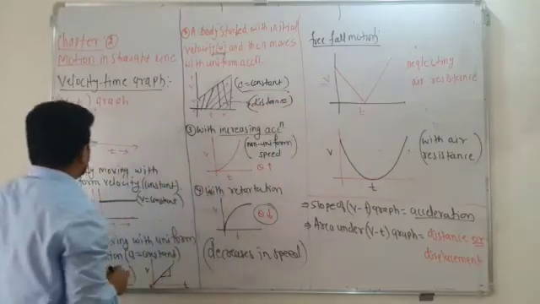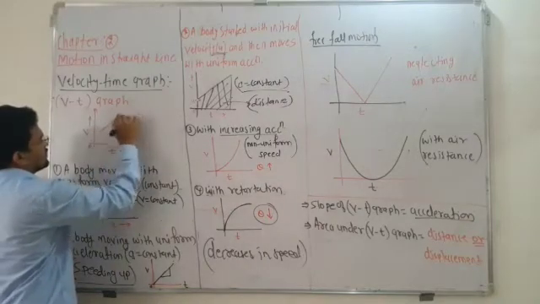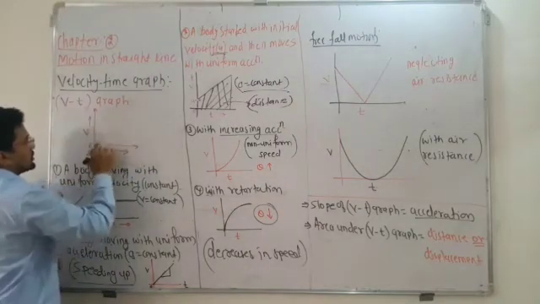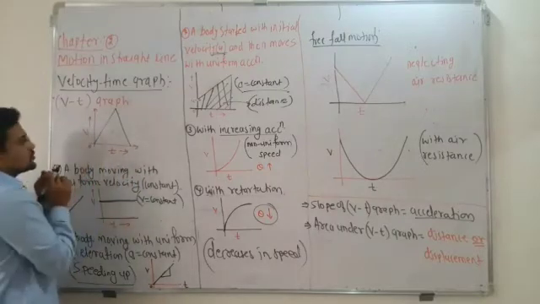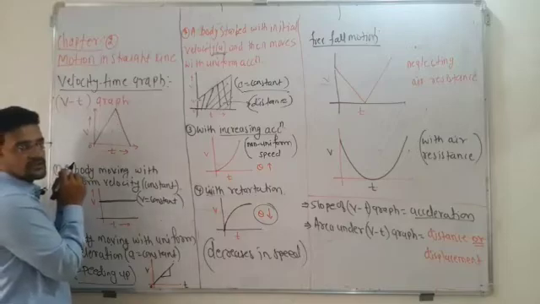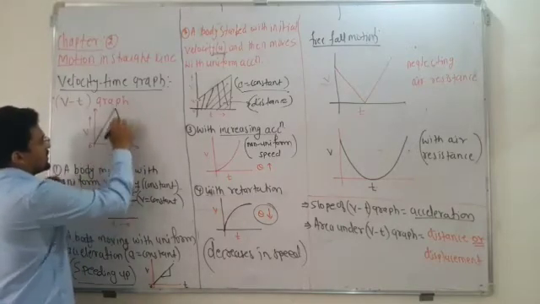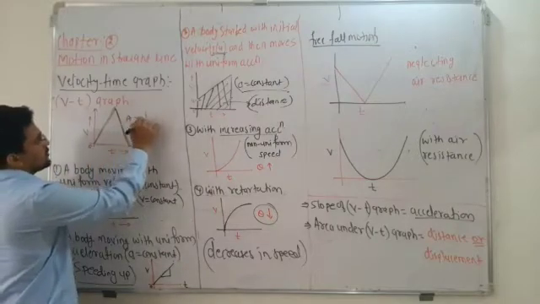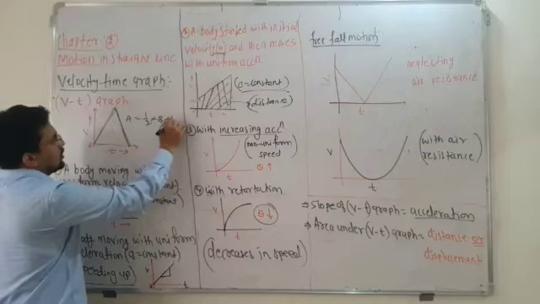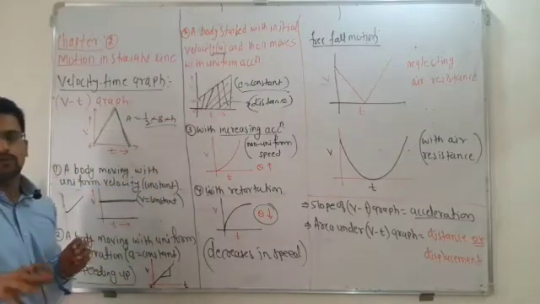Unlike in this case, if I suppose this is the graph, or you can say velocity-time graph, you will get this much. So if someone asks you to calculate the distance from the graph, area is nothing but the area under the graph. The area under the graph is itself nothing but a triangle, and what is the area of the triangle? It is nothing but half into base into height. So whatever the area you will get, you can apply this geometrical equation.